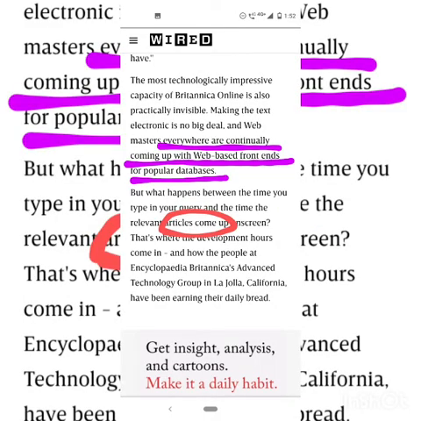So after differentiating it from the print medium, the writer slowly shifts to the idea of how the online medium is technologically impressive, how it has clubbed with various technological events and corporates to give beautiful web pages that make your reading experience very interesting. So that is being highlighted here.